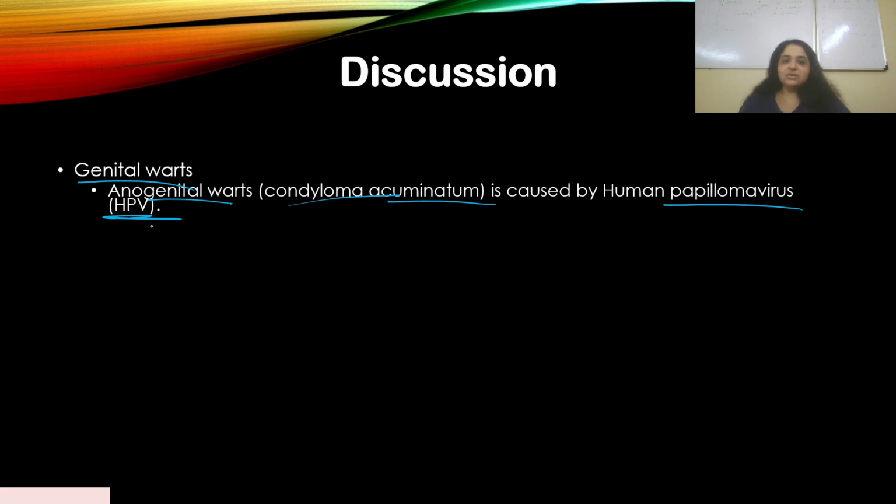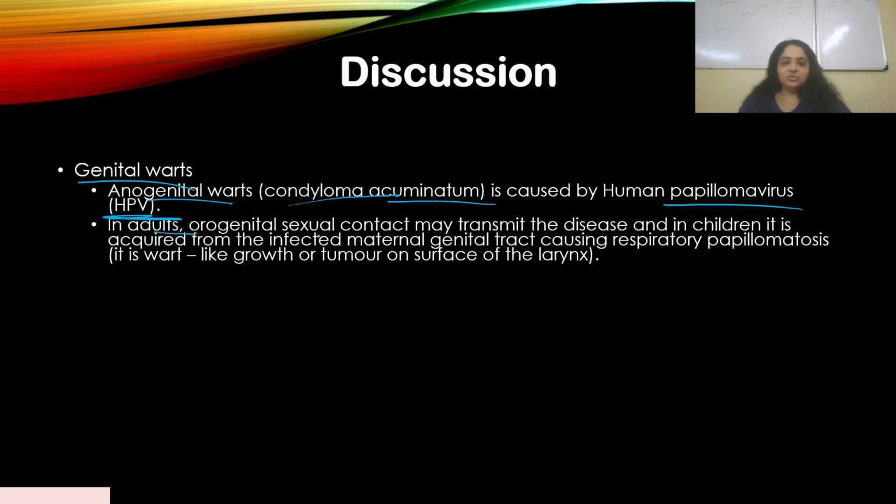In adults, orogenital sexual contact may transmit the disease, and in children, it is acquired from the infected maternal genital tract, causing respiratory papillomatosis, which is a wart-like growth or tumor on the surface of the larynx.